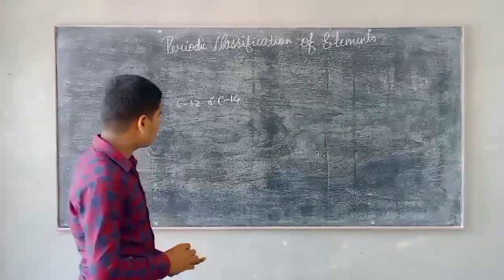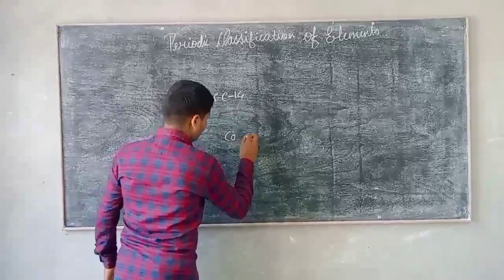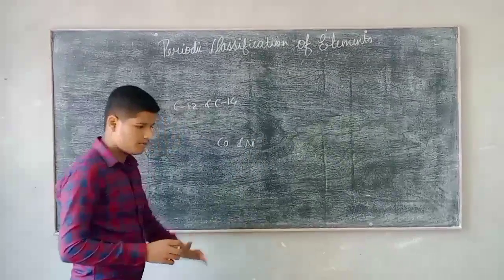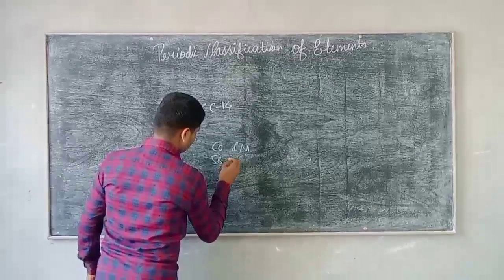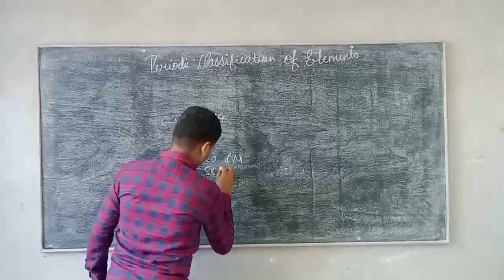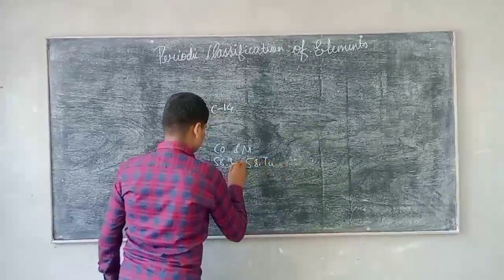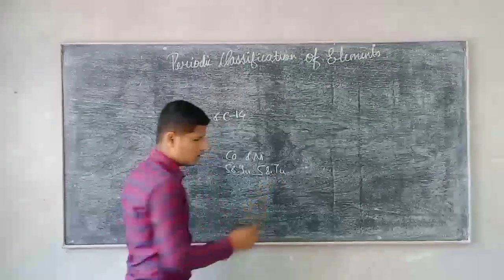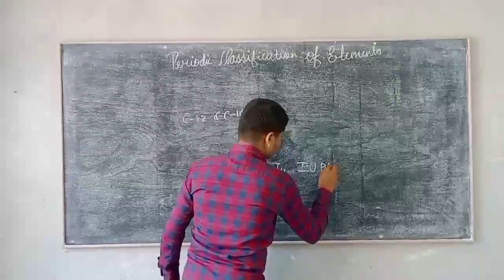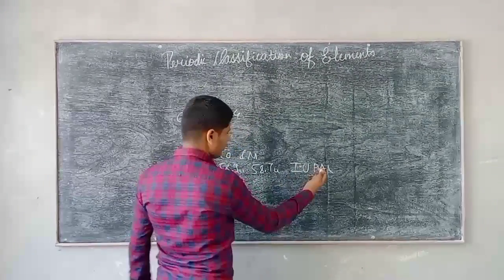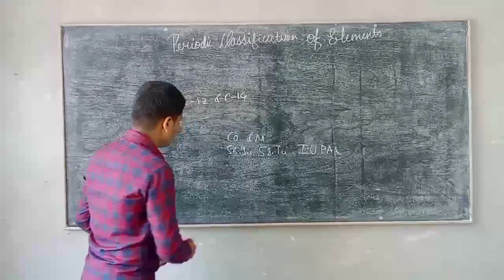So another demerit of Mendeleev's periodic table was that he arranged cobalt and nickel in the wrong order of their atomic masses, such as the atomic mass of cobalt is 58.9 and the atomic mass of nickel is 58.7 U. U is the unit of atomic mass that is given by IUPAC, that is, International Union for Pure and Applied Chemistry. At that time this organization was not there.